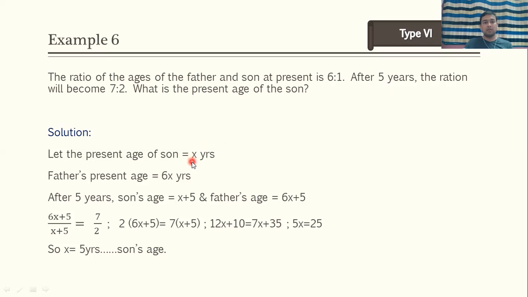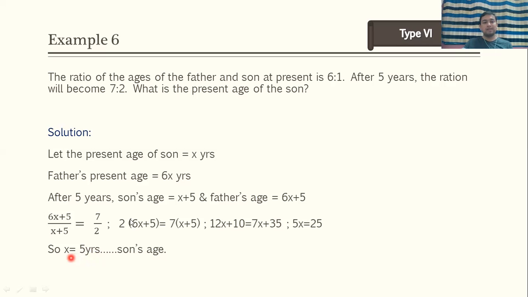So after 5 years, what will be son's age? X plus 5. What will be father's age? 6x plus 5. Now ratio between this 6x plus 5 divided by x plus 5, how much it is? It is 7 is to 2. So we will do the cross multiplication. 2 in bracket 6x plus 5 is equal to 7 in bracket x plus 5, which is 12x plus 10 is equal to 7x plus 35. So 5x is equal to 25. X is equal to 5 years.